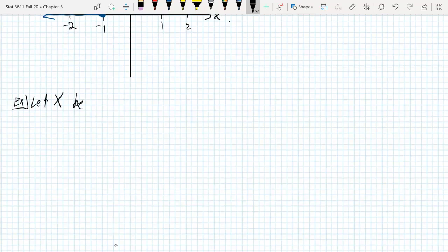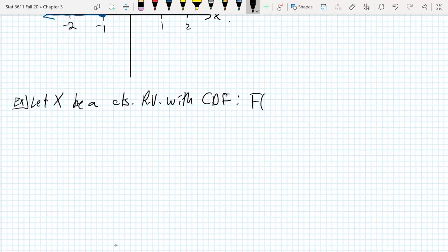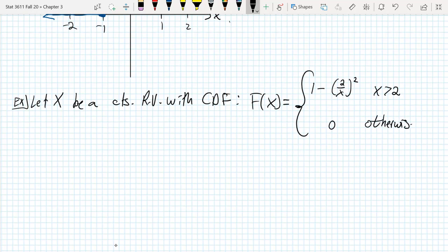Let capital X be a continuous random variable with the CDF. Okay, so we're given the CDF here. Capital F of x equals 1 minus (2 over x) quantity squared for x greater than 2, and 0 otherwise. So the task here: find the PDF of x.